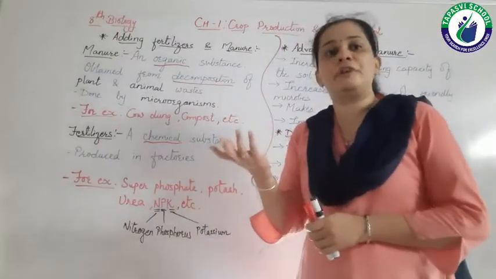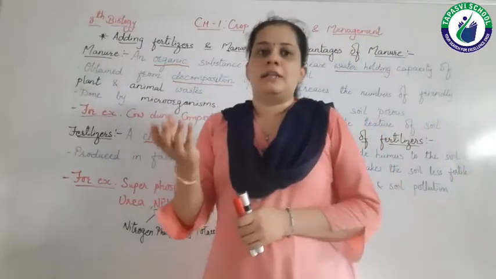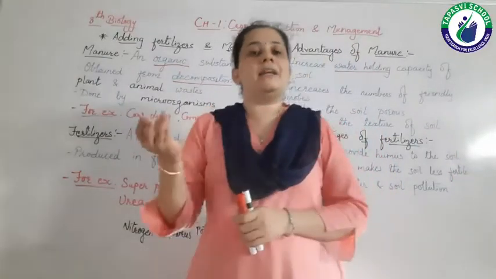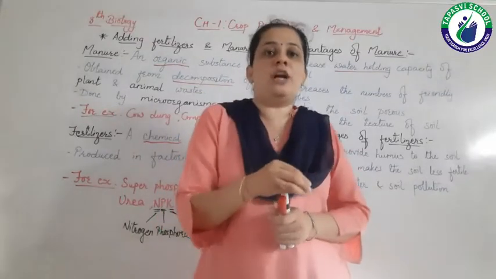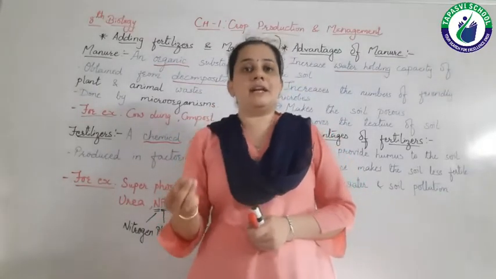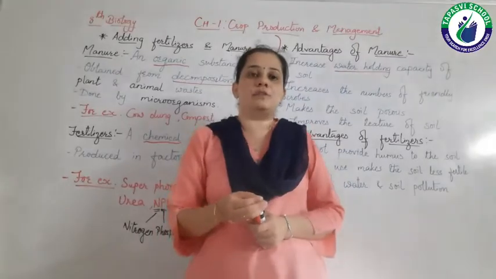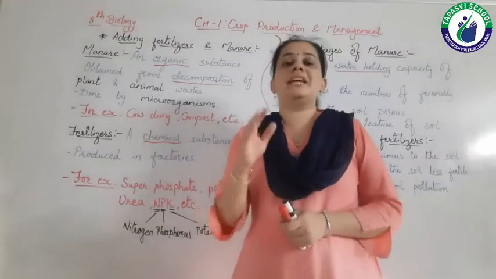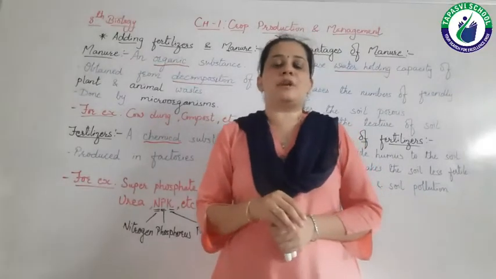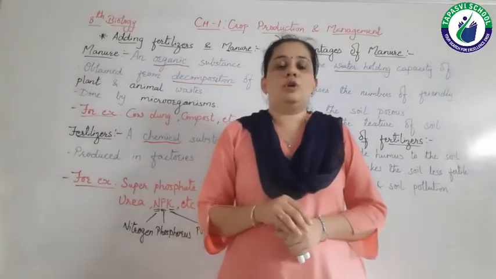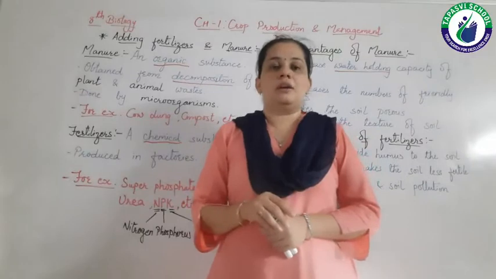Because we have different things in the manure. Say for example cow dung, any animal excreta, we have added some spoiled food, we have added some twigs and branches of the plant. So we cannot decide whether the particular nutrient is present in it or not, right?